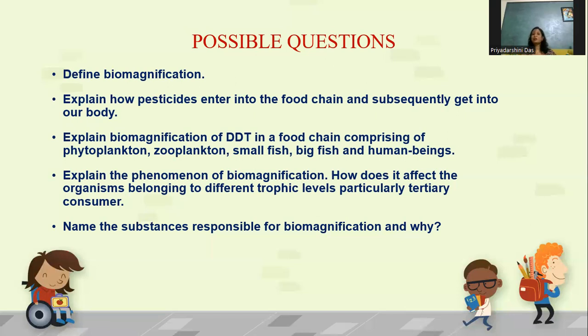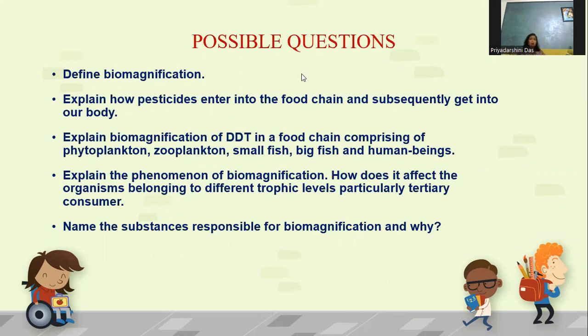I already told that as we move in the food chain, slowly, as this DDT enters the food chain, it first enters the phytoplankton, and then the zooplanktons, which depend on the phytoplankton, then the small fish, and at last the big fish.